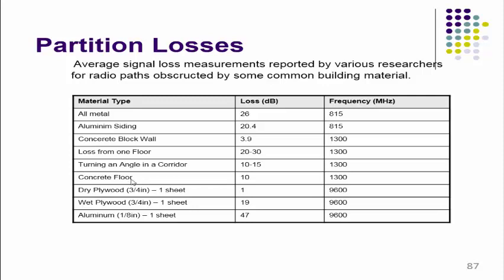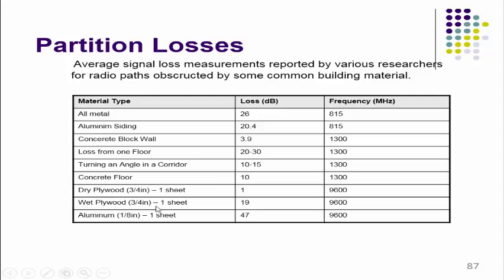Then concrete floor or slab, at that time 10 dB of loss is observed at 1300 megahertz. Then dry plywood with a thickness of 3/4 inch, tested for one sheet, it is observed that 1 dB of loss at channel frequency 9600 megahertz.